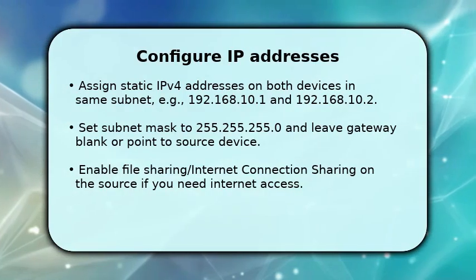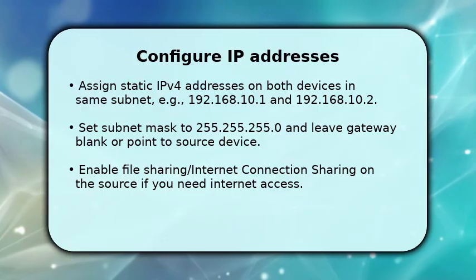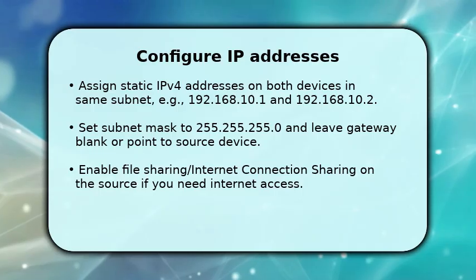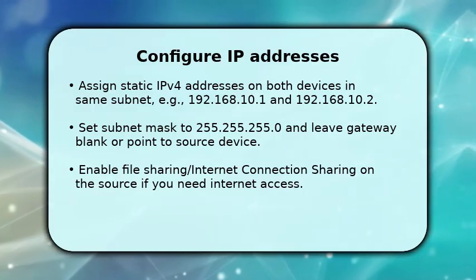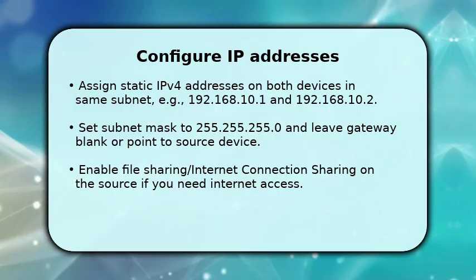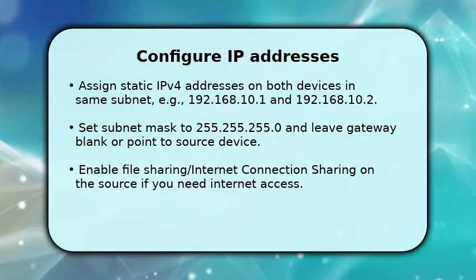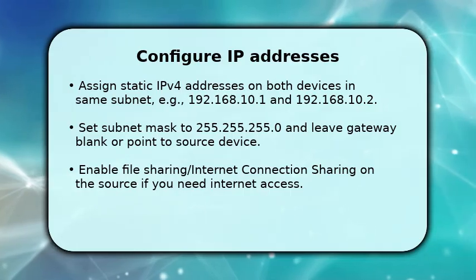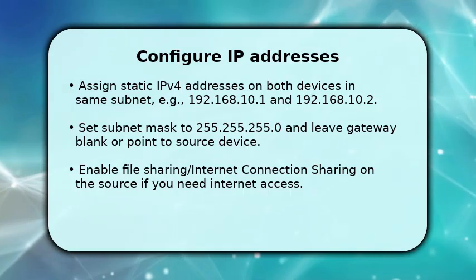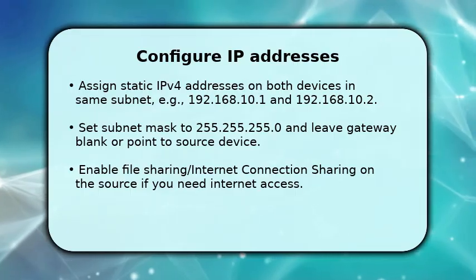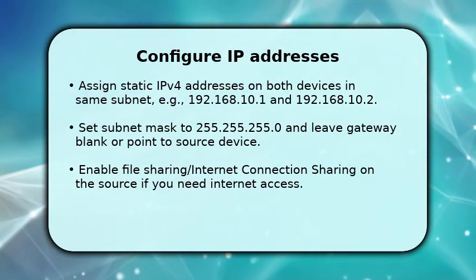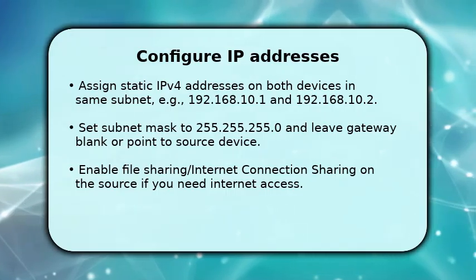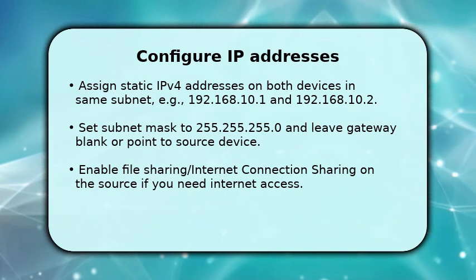Now configure static IPs so packets know where to go. On the source device, set a fixed IPv4 like 192.168.10.1 with subnet mask 255.255.255.0, on the target use 192.168.10.2. If you need internet from the source, enable internet connection sharing or tethering on that machine so it forwards traffic. Make sure any firewall allows the shared connection.